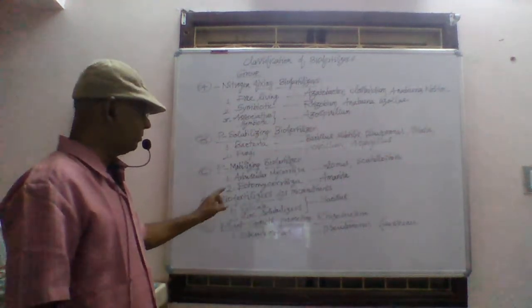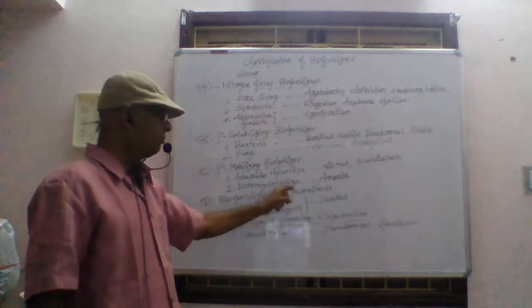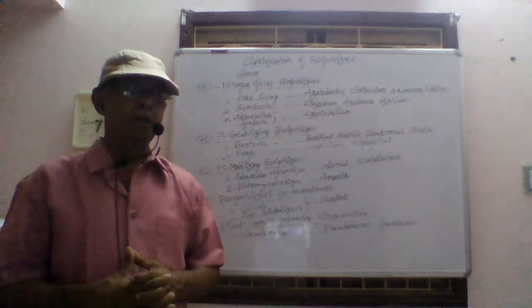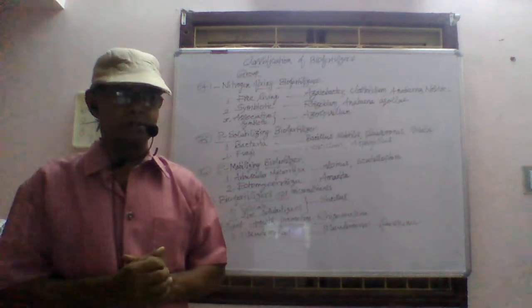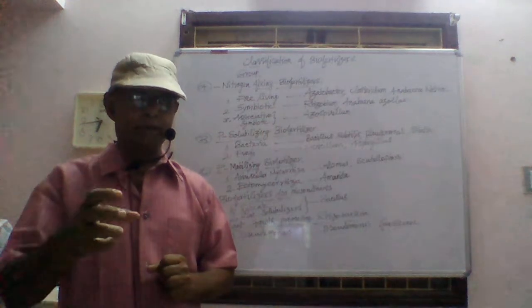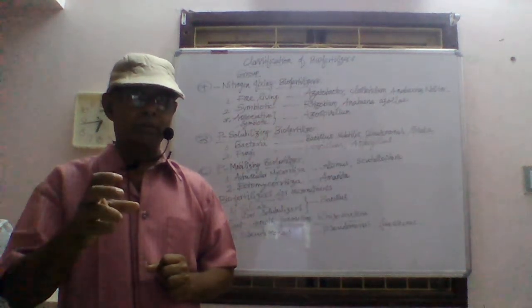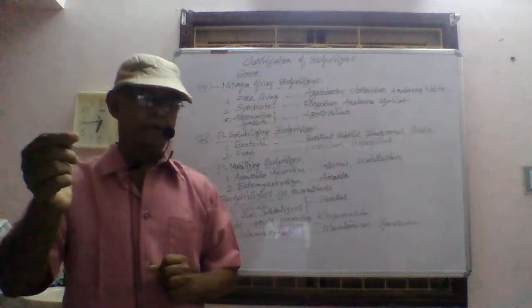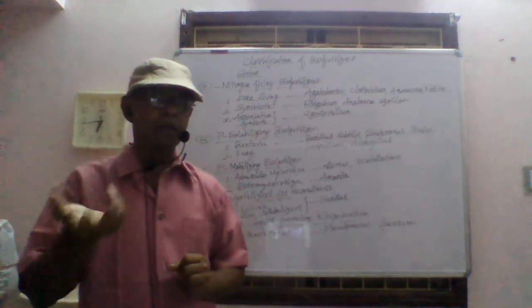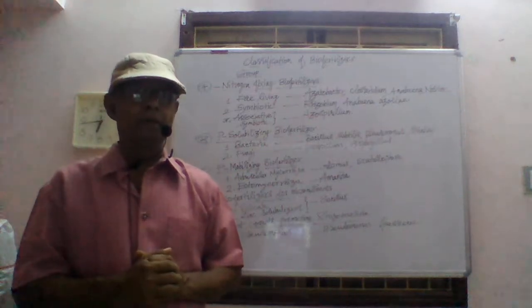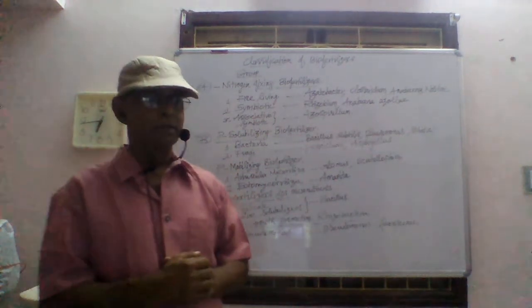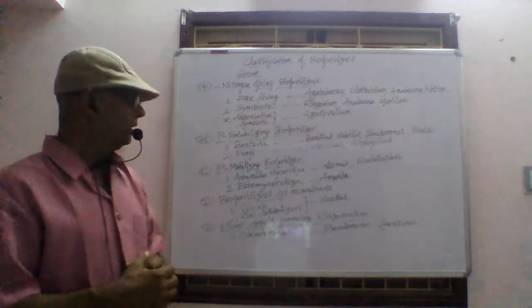And next case, biofertilizer for micronutrients. Some of the biofertilizers will supply micronutrients. Micronutrients are nutrients which are very essential for the growth of the plants in small quantity. Macronutrient is another type of nutrient which will be required by the plants in large quantities. That is macronutrients.